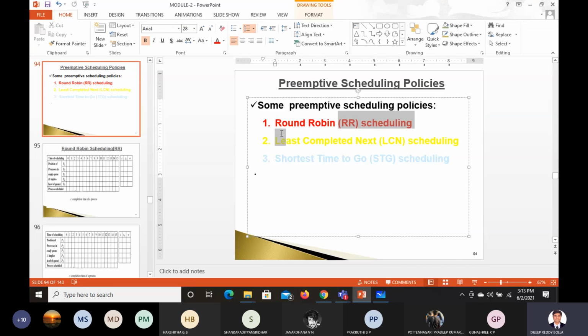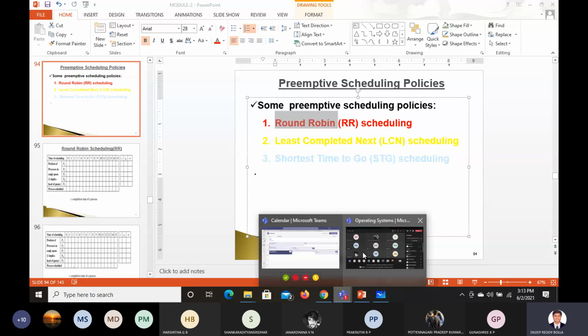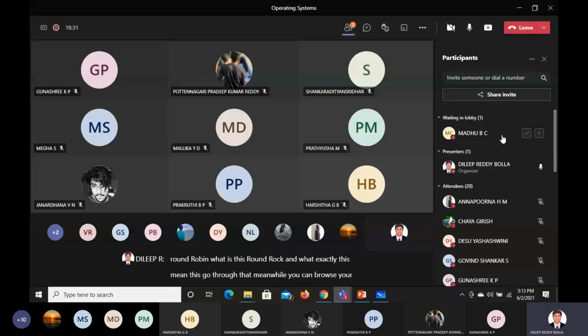What is this round robin? What exactly does this mean? Just go through that. Meanwhile, you can browse the internet and find out what exactly these two are, and let us have the discussion after a couple of minutes. Exactly at 3:15 we'll begin.